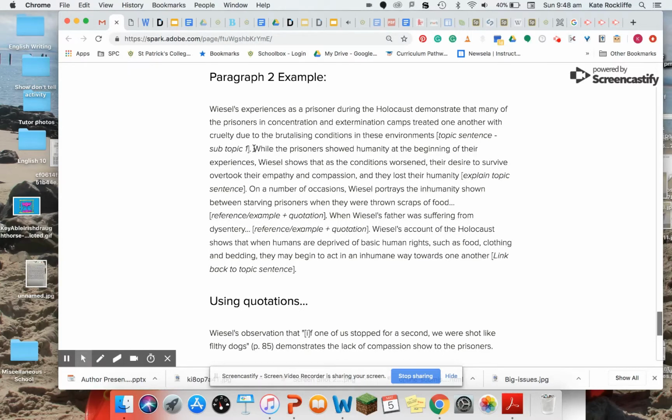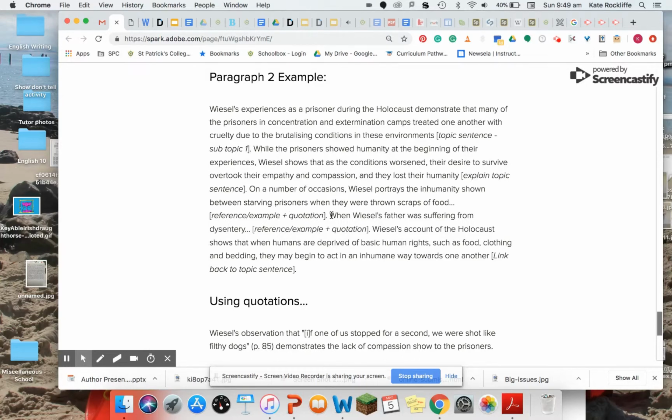Now I expand on that a little bit more, making some stronger connections to the text. While the prisoners showed humanity at the beginning of their experiences, Wiesel shows that as the conditions worsened, their desire to survive overtook their empathy and compassion, and they lost their humanity. So that's a nice lead in to my examples, which are in the next sentence. On a number of occasions, Wiesel portrays the inhumanity shown between starving prisoners when they were thrown scraps of food. And so you could talk about the example from the text where the prisoners were trampling one another for the crusts of bread, and use a quotation.